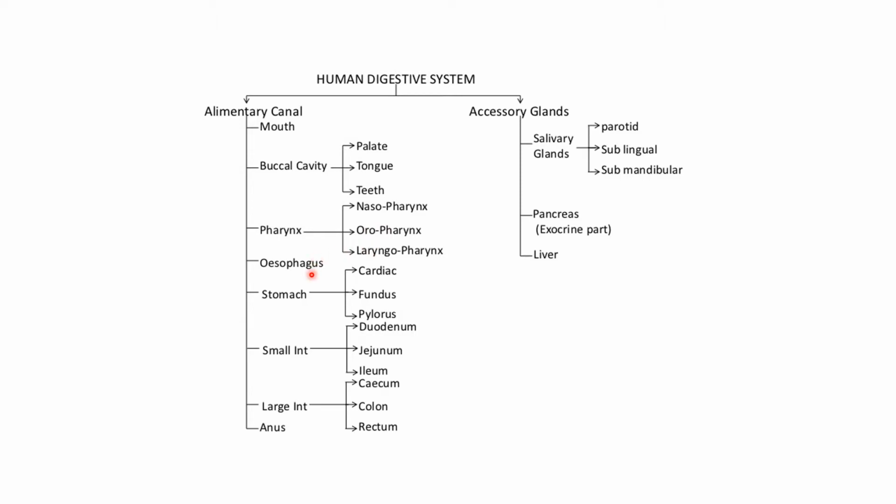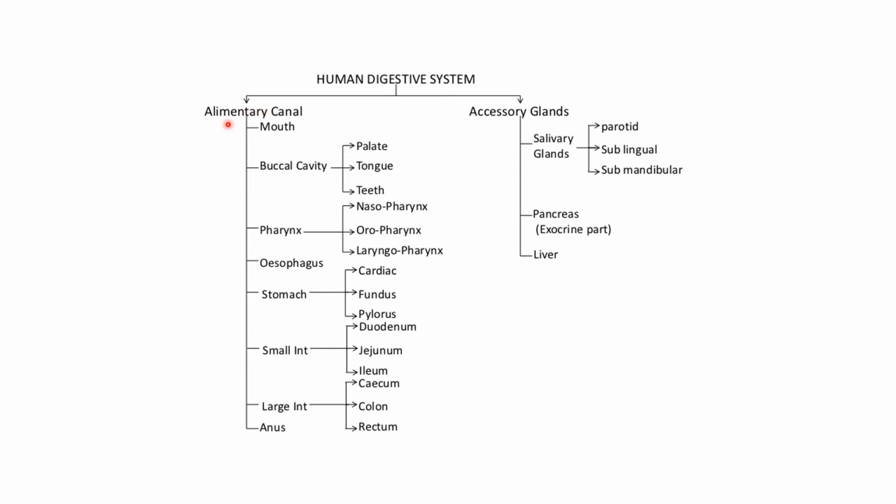Then comes the esophagus, then the stomach, which is divided into three parts: cardiac, fundus and pylorus. Then comes the small intestine, which is divided into three parts: duodenum, jejunum and ileum. Then comes the large intestine, which is divided into three parts: cecum, colon and rectum. And finally the last one, which is known as the anus. And there are accessory glands, that are salivary glands, pancreatic glands and liver.